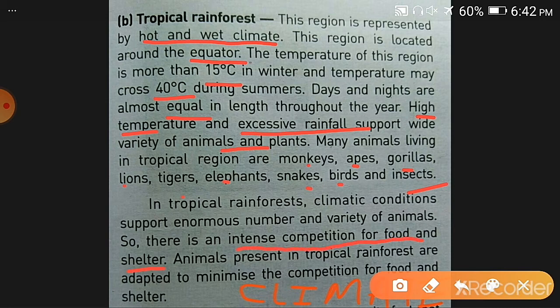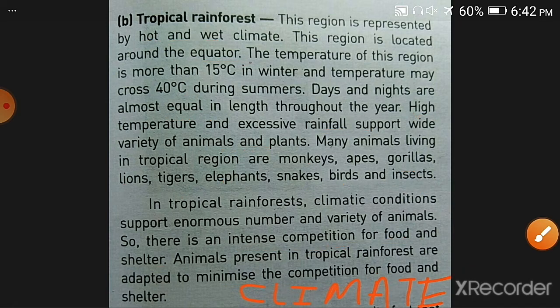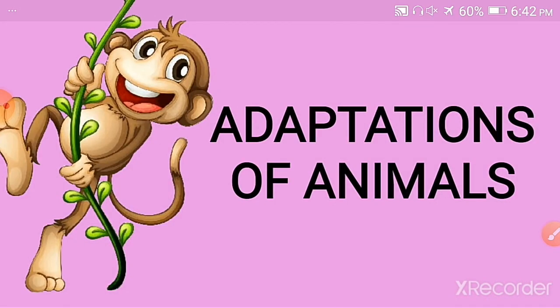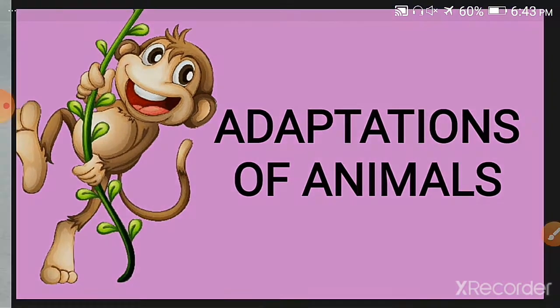There is competition for food and shelter, and that's why these animals possess different adaptations, because they have to survive in this competition. Animals present in the tropical rainforest are adapted to minimize the competition for food and shelter. That means these animals change themselves according to the availability of food and shelter, and thus they are adapted to their surroundings, or their environment. Now we will see some animals and their adaptations, one by one.